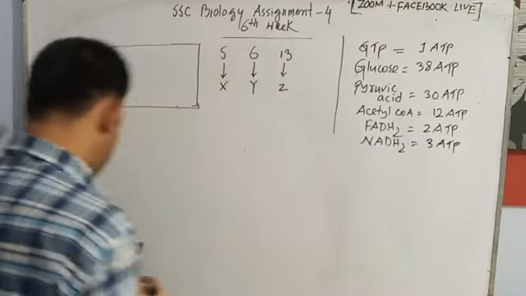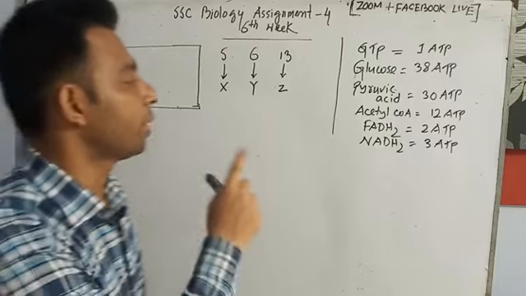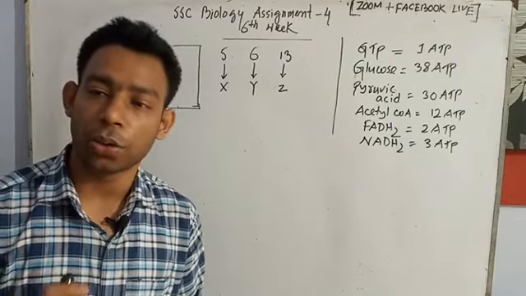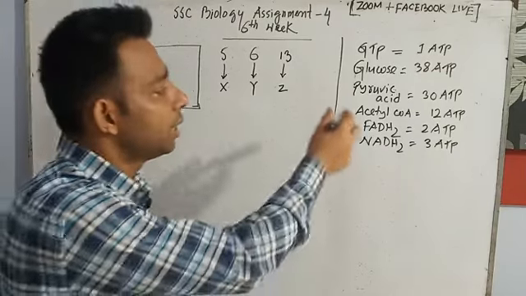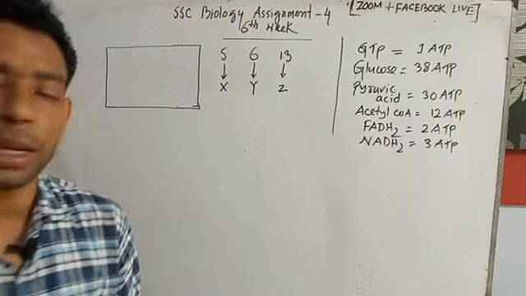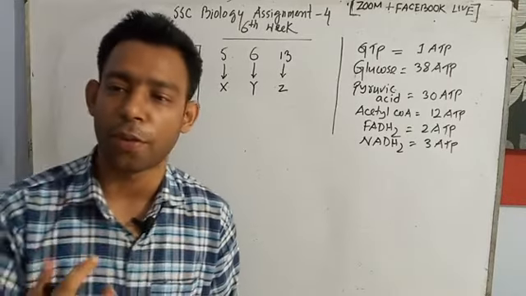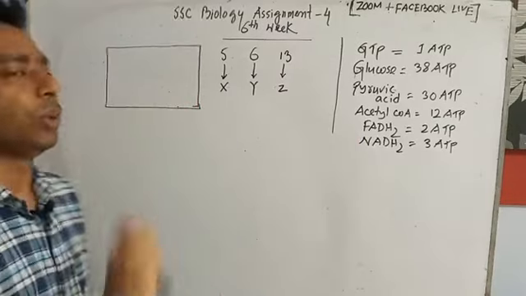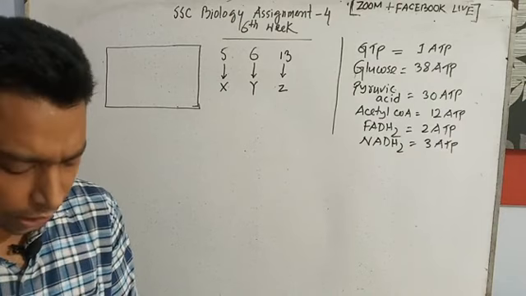This chart is very, very important for us: GTP 1 ATP, glucose 38 ATP, pyruvic acid 30 ATP, acetyl-CoA 12 ATP, FADH2 2 ATP, NADH2 3 ATP. This is the list we make for easy understanding, for getting some information from it, and then we will go through our points. Okay, now listen.